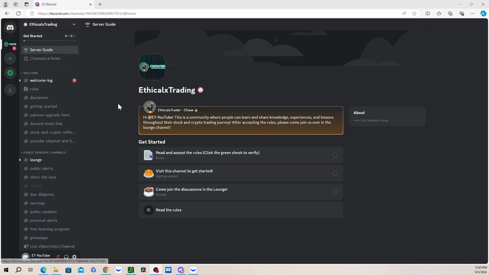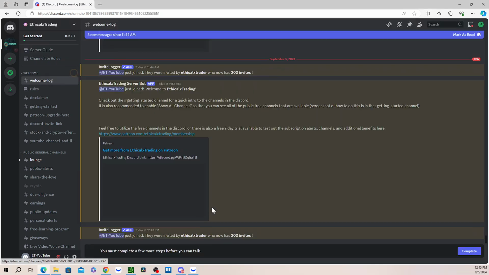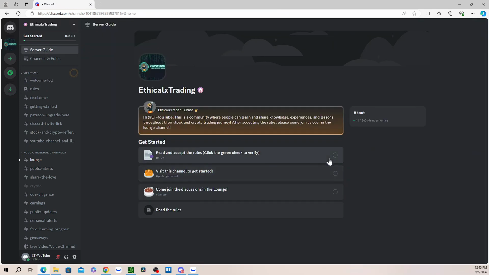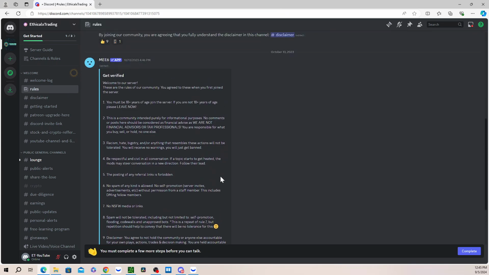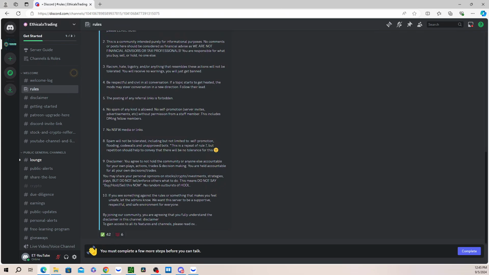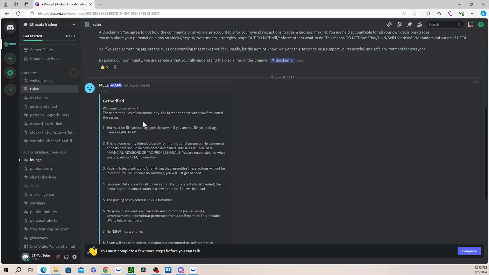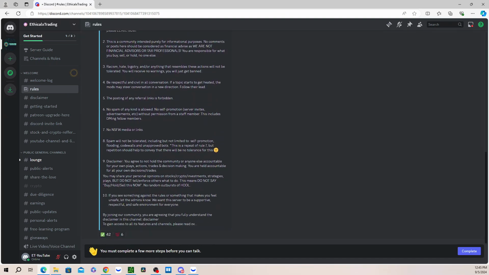But ultimately, once you land here, you can see that you've been tagged, for instance, on the welcome log page. As mentioned, this is a test account that I have created so that we can actually see it. You can see here though that I don't really have anything else additional, so I'll go back over to the server guide. I'm going to read and accept the rules. It's important that to get verified and get access to things within the Discord, you read all the rules, which covers very common things like we are not an investment advisory. Everything here is just sharing information with one another to better learn and improve across our financial journey.